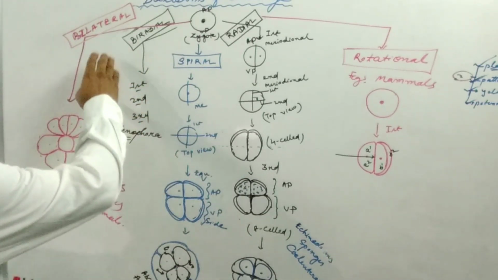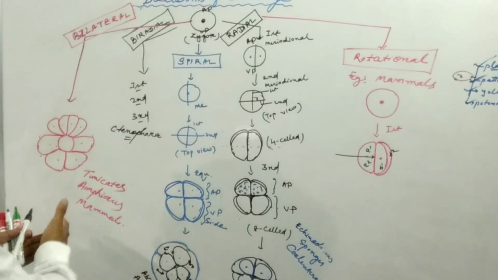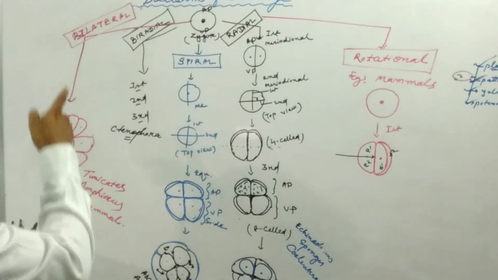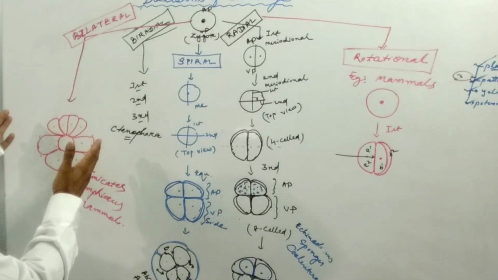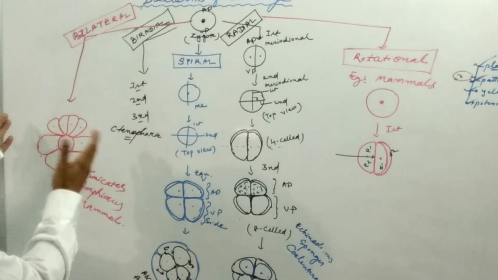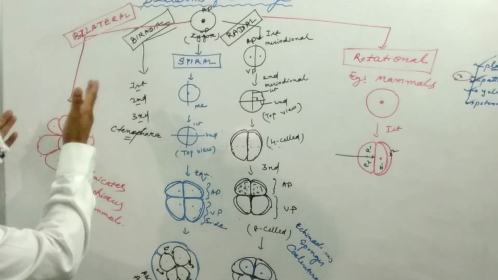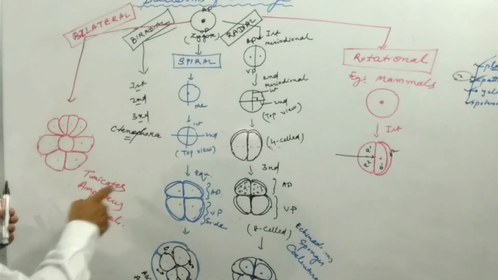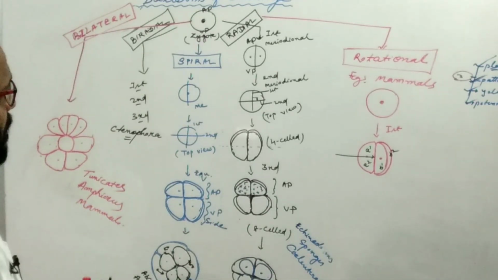And the bilateral, as the name indicates, here the blastomeres arrange in such a way that the left and right sides become apparent. This is known as the bilateral, found in the tunicates, amphibians, amphioxus and the mammals.